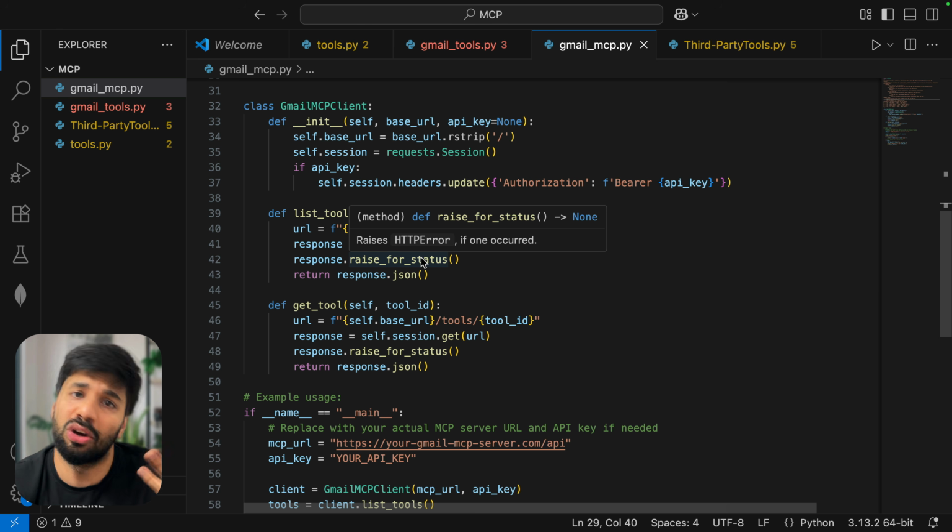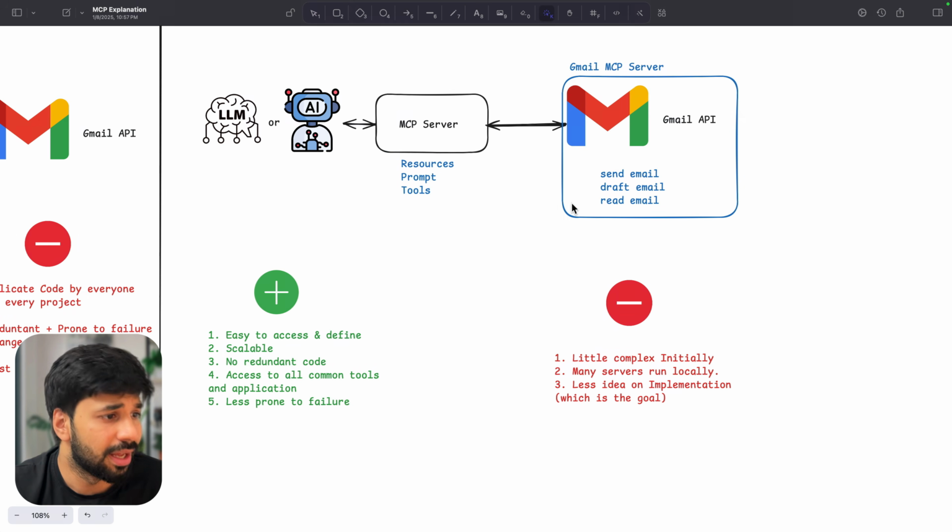If you are able to call one of your tools properly, all the other tools will be able to call very easily, right? Coming to negative, little complex initially. You might also think like me, why are we getting so many tools? Why the tools which I don't use? But again, those will never be used. So we can have some way through which we can just reduce those tools. We can just have the tools we want to use.